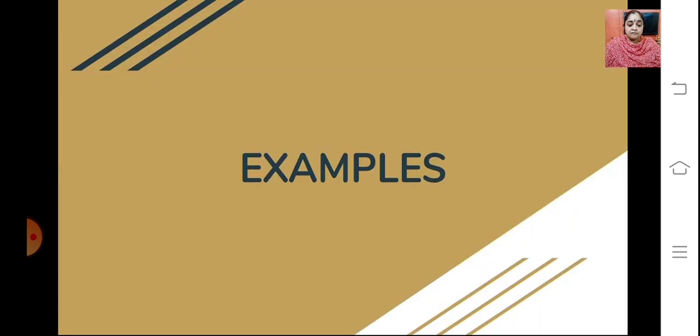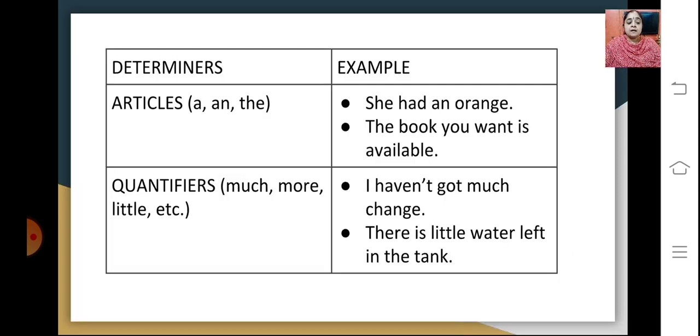So moving further, now we will see examples related to each of these determiners. First we have articles. We have learnt of articles a, an and the. So we will learn the determiner and one or two examples of each kind.